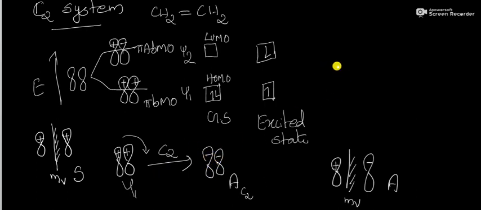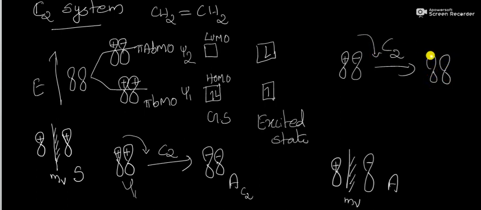Whereas in the case of the psi 2 molecular orbital, this is our psi 2 molecular orbital, plus minus. When it undergoes C2 axis of rotation, what will be the nature of the molecular orbital? This plus sign reaches this lobe and the minus sign reaches this lobe, which means this will be plus, this will be minus, and this is the resultant molecular orbital after C2 rotation, and this is same as the initial molecular orbital.